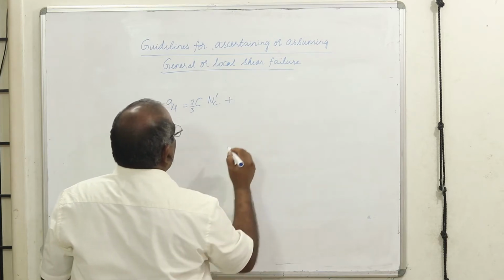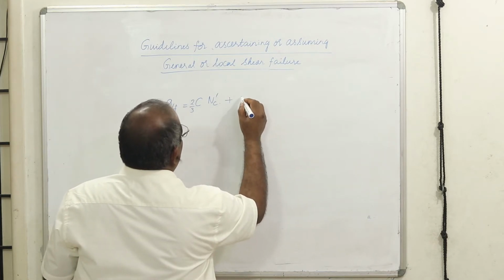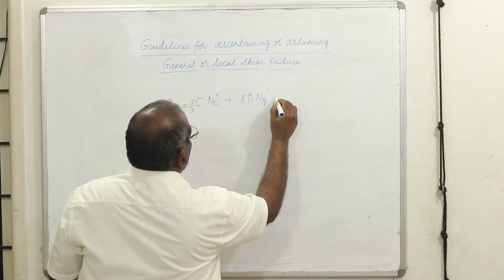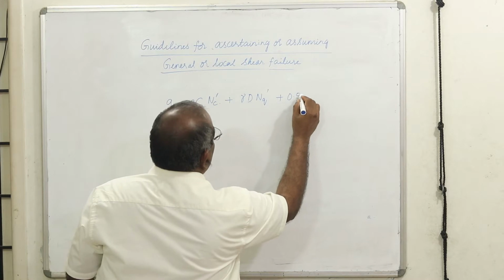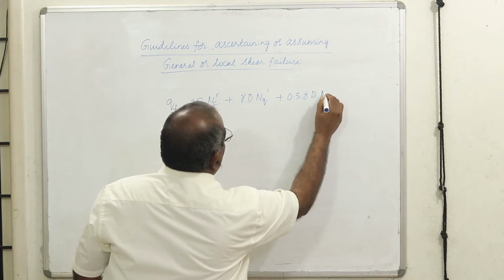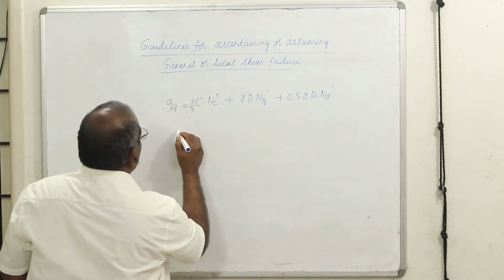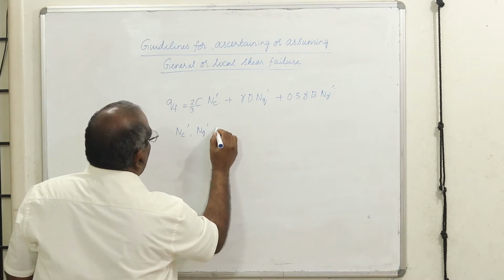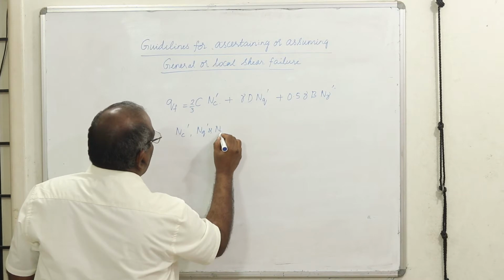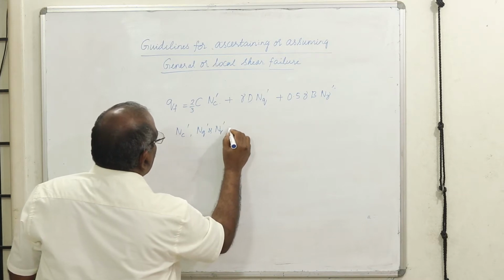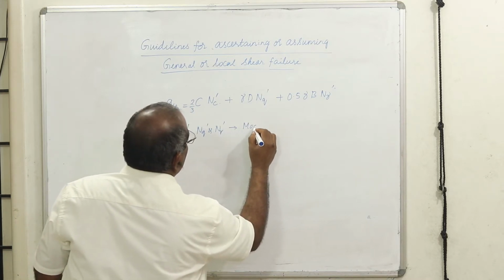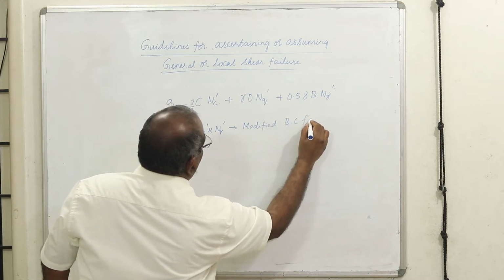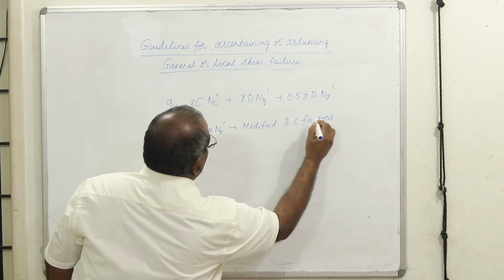Instead of Nc, we are going to use Nc prime, gamma D Nq prime, plus 0.5 gamma B N gamma prime. Okay, these Nc prime, Nq prime, and N gamma prime are modified bearing capacity factors for local shear.